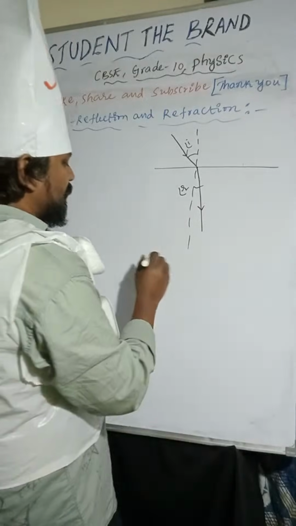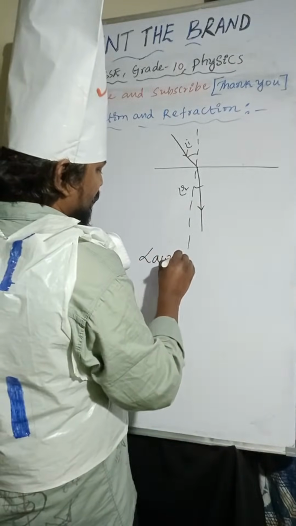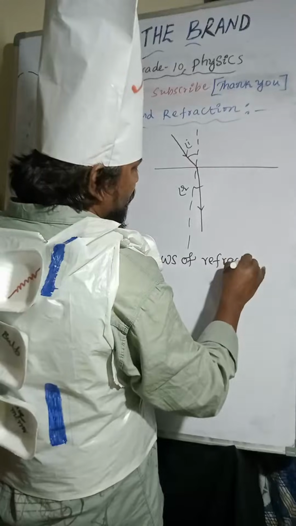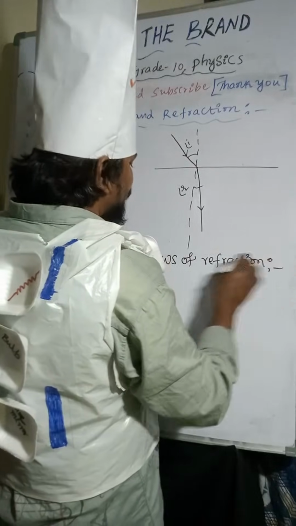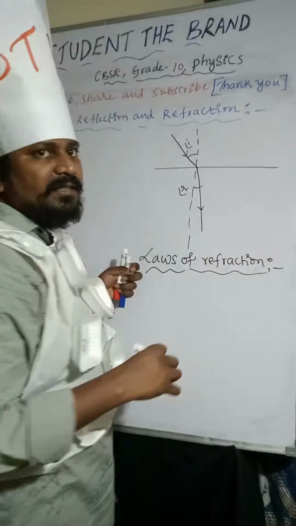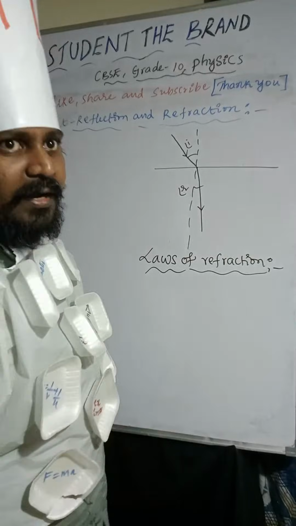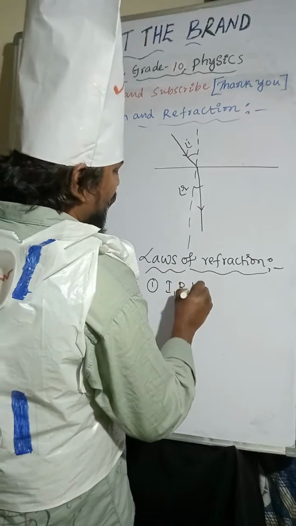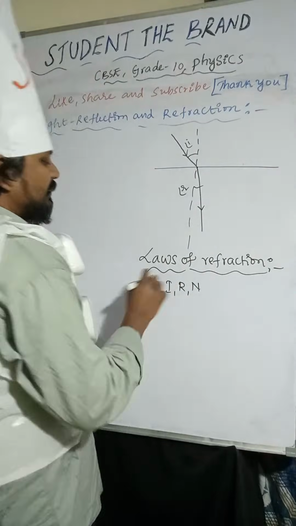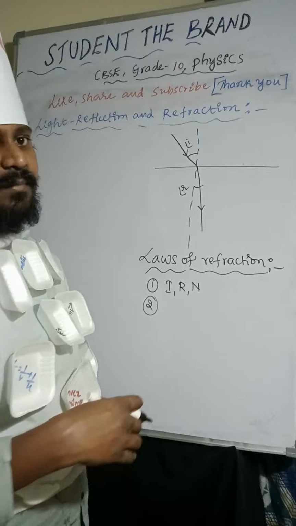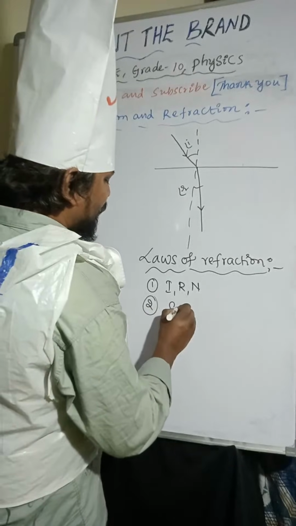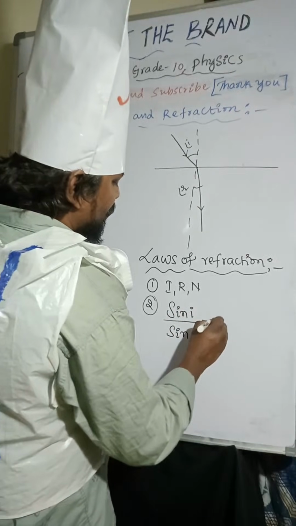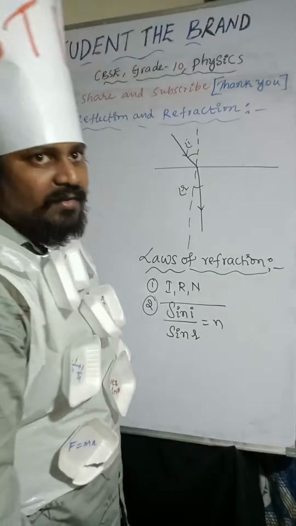So coming to the laws of refraction. The first point: the incident ray, the refracted ray and the normal line lie on the same plane. The ratio of the sine of the angle of incidence to the sine of the angle of refraction is equal to a constant. That is nothing but the refractive index.